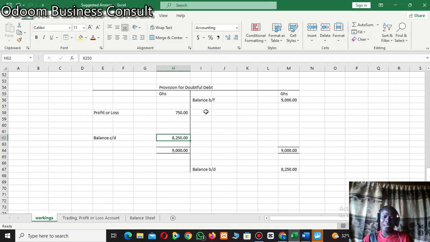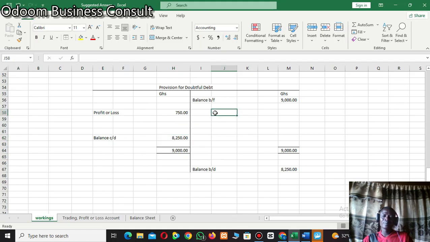But if you see the difference at the credit side of the account, it means there has been an increase in provision for doubtful debt. It means our debtors figures has gone up, and then the losses that we are expecting or that will arise from bad debt is likely to be high, because the more your debtors are owing you, the higher risk you will be at in terms of bad debt.